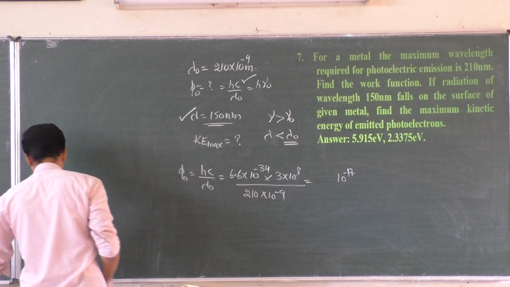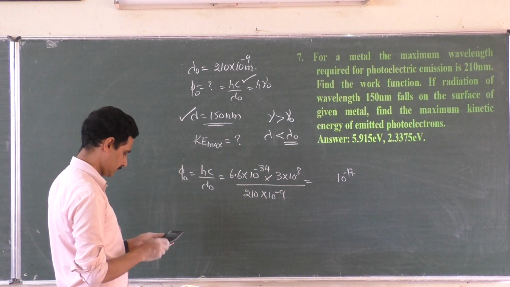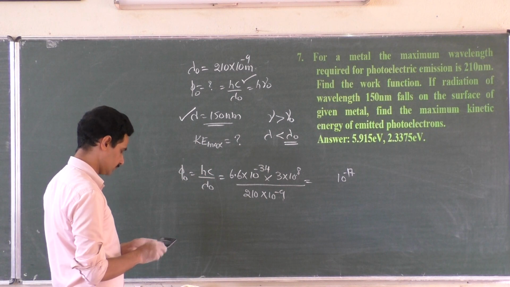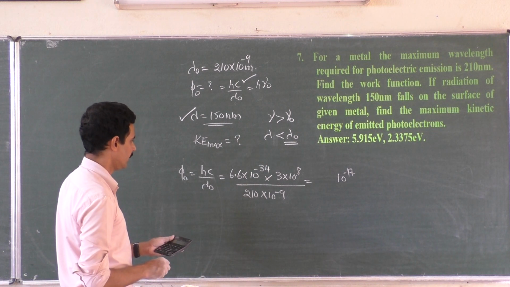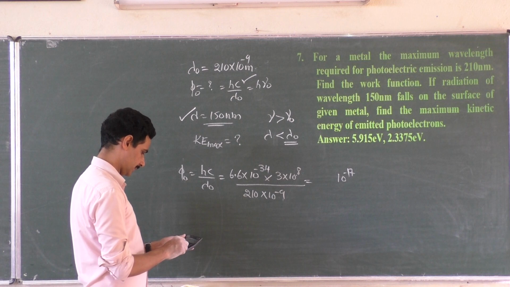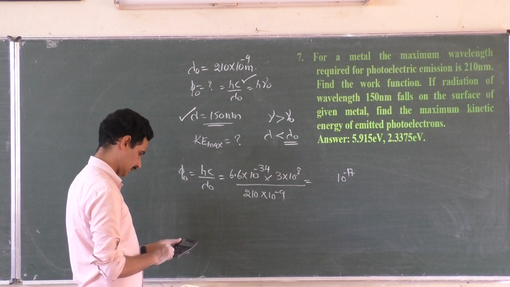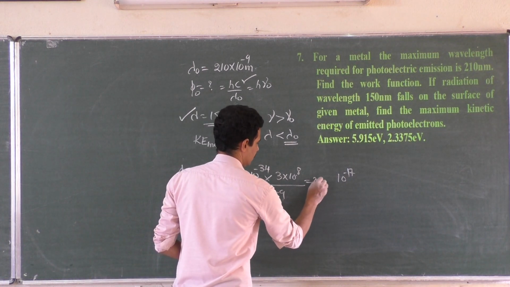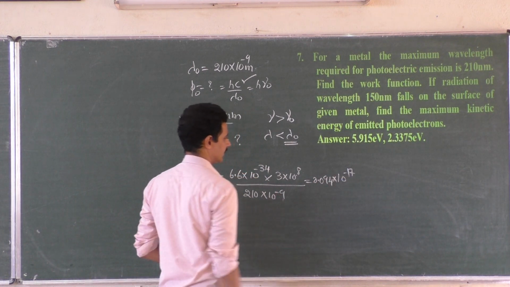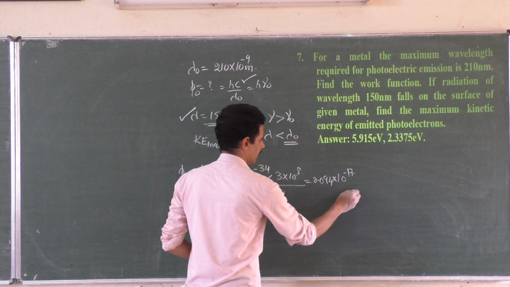What is 6.6 into 3 divided by 210? That gives you 0.094 into 10 to the power minus 17 joules.